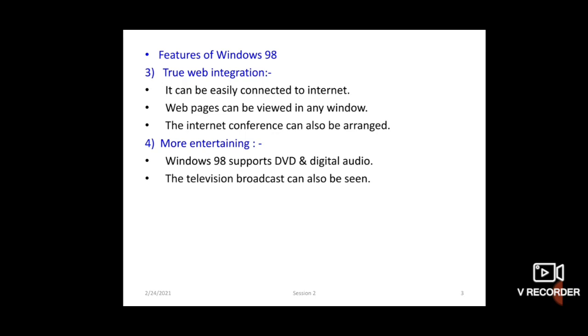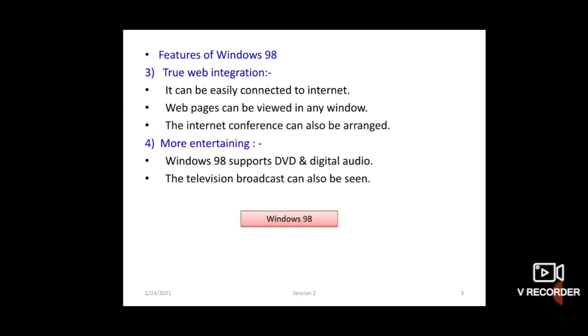Television broadcasts can also be observed on the computer. You can also see all the programs that are seen on TV; those programs can also be seen on the computer with an attached kit. So the television broadcast can also be observed on the computer.